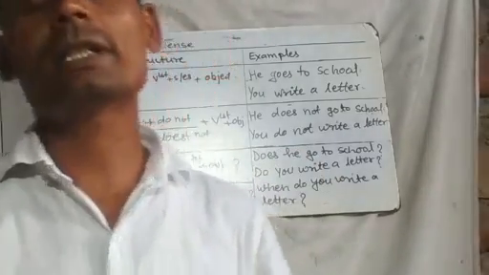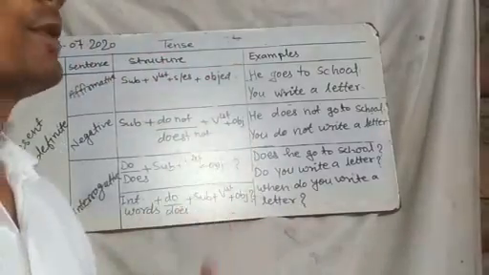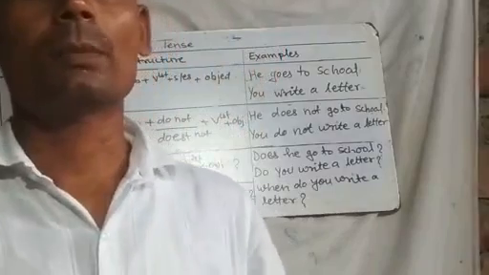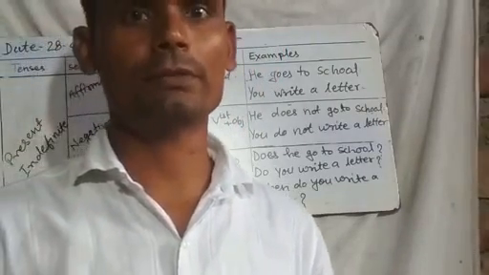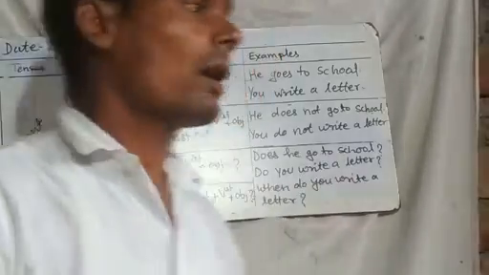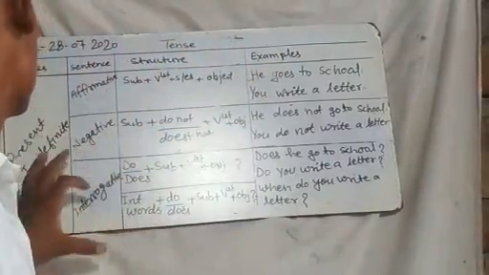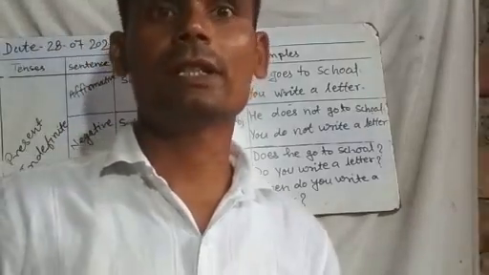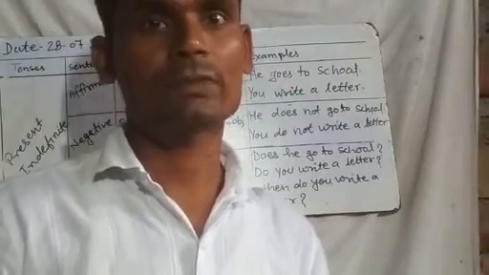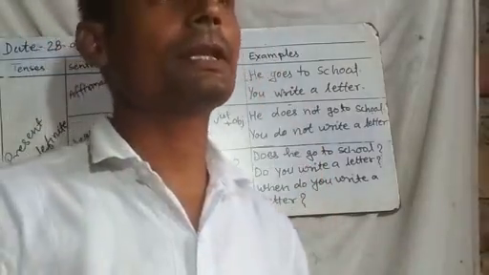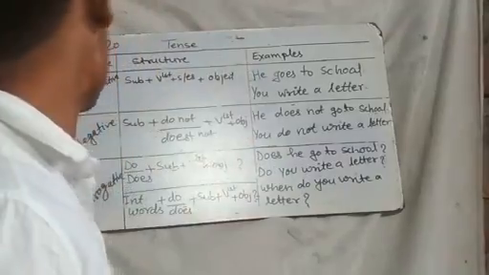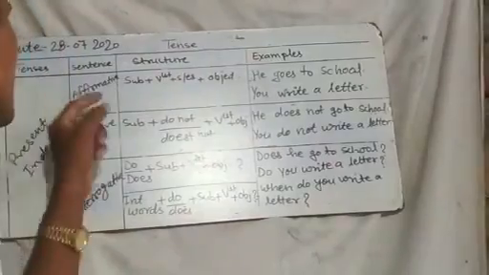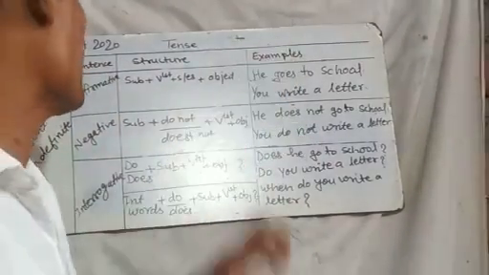Every tense has four types: indefinite, continuous, perfect, and perfect continuous. So today we are going to study the present indefinite tense, after that the past indefinite tense and the future indefinite tense. So in this chapter we study the structure of the tenses in different sentences with examples.